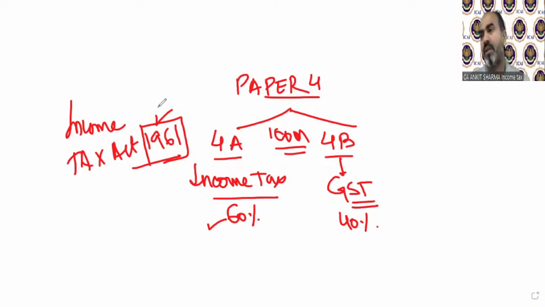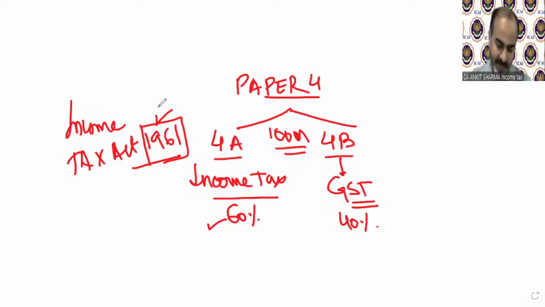The king charged his people, his public, a certain amount of collection in the form of commodity when there was no currency. After the introduction of currency, tax was collected in the form of currency, in monetary form. Understand? So what we are studying is the Income Tax Act 1961, but do not confuse that the collection process started from 1961. No, it was not so. It's a very, very old provision.